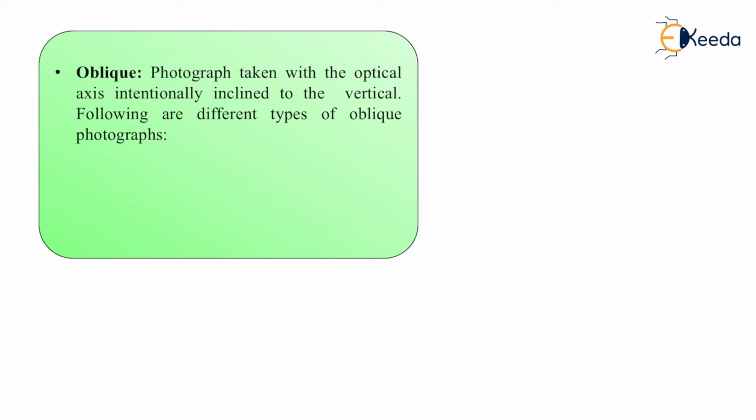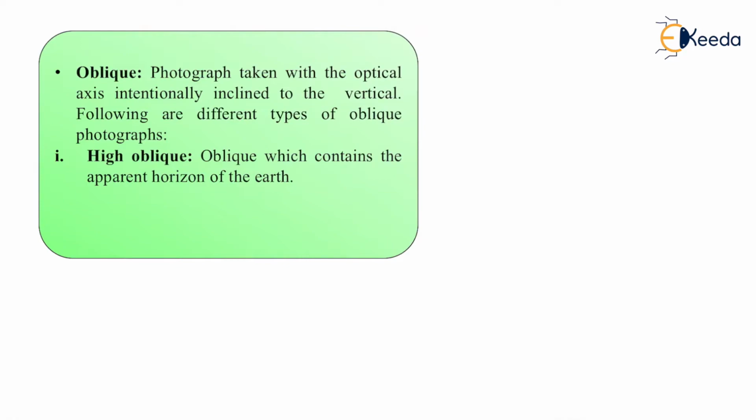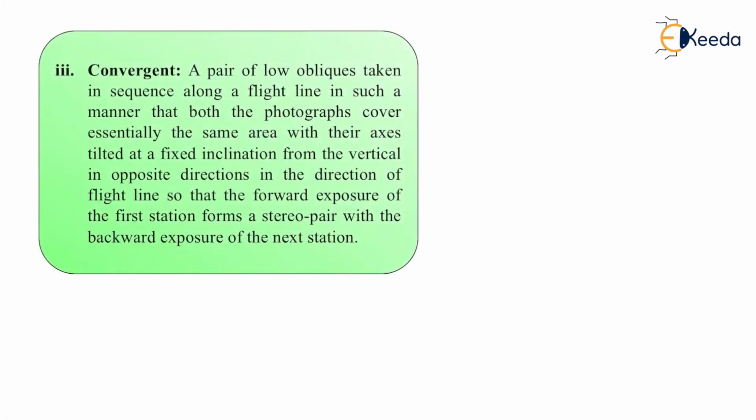In this case there are different types of oblique photos. First is high oblique: an oblique which contains the apparent horizon of the earth. Second is low oblique: the apparent horizon does not appear. And there is one more type of oblique, that is convergent.